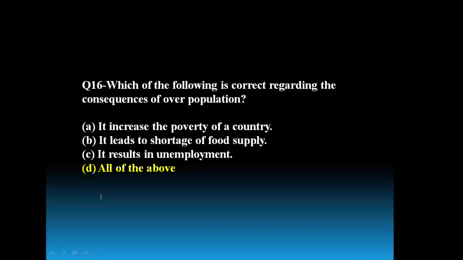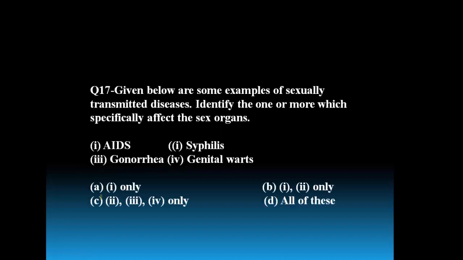All these problems are basically created because of overpopulation. There will be no control over the reproduction rate. All these are responsible for overpopulation, and it will result in these consequences. Poverty of the country will increase, shortage of food supply will occur, and definitely it results in unemployment. The next one.